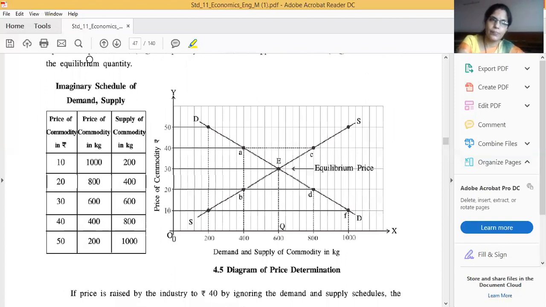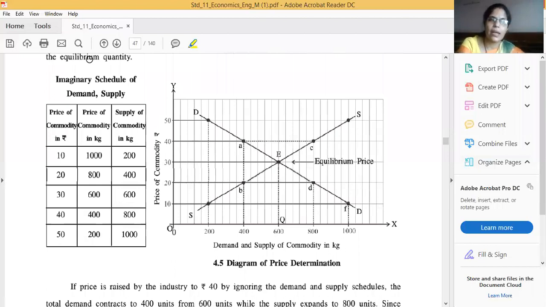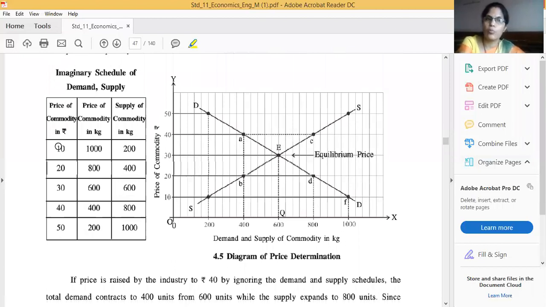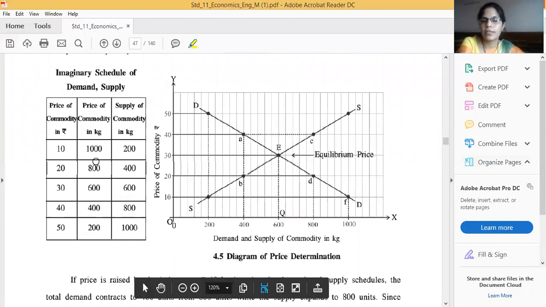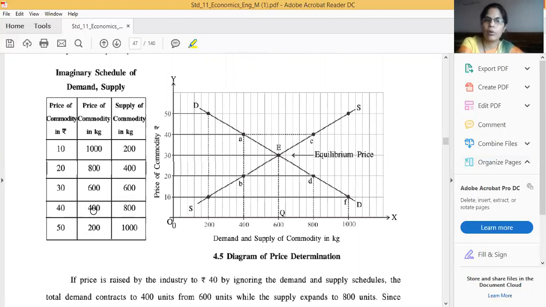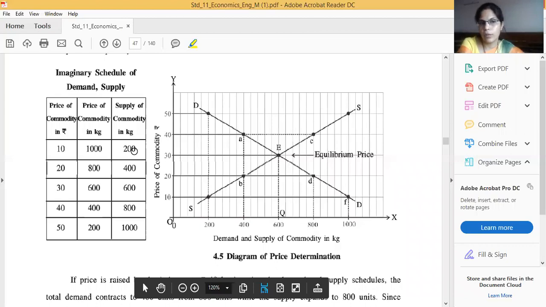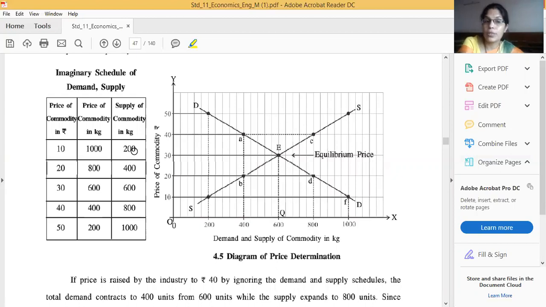In this table you can see the first column gives the price of a commodity in rupees: 10, 20, 30, 40 and 50. The second column gives demand: 1,000, 800, 600, 400 and 200. The last column gives supply of a commodity in kilograms. Price and supply have a positive relationship, so due to an increase in price, supply also increases.